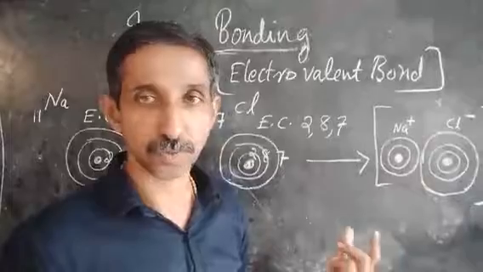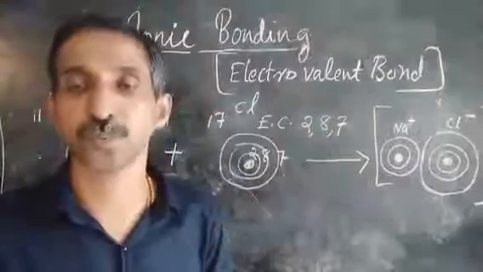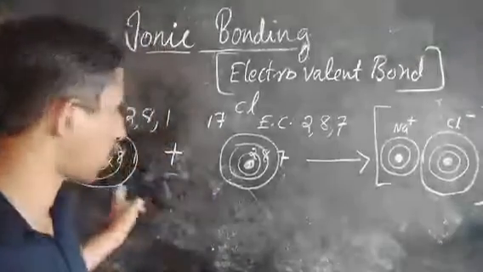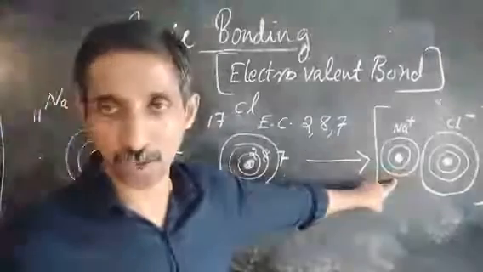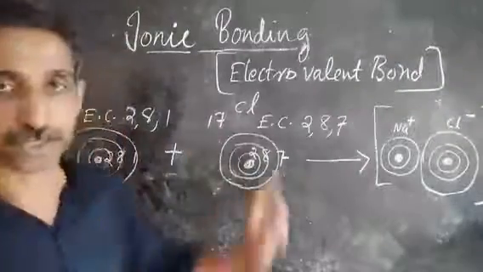So sodium, by losing that 1 electron, has lost 1 shell also. Obviously the sodium ion is smaller than the sodium atom.